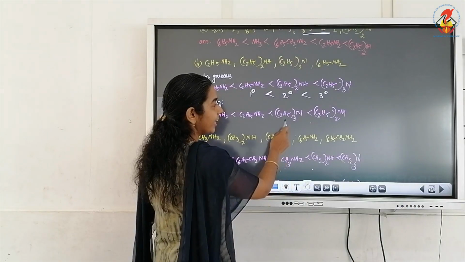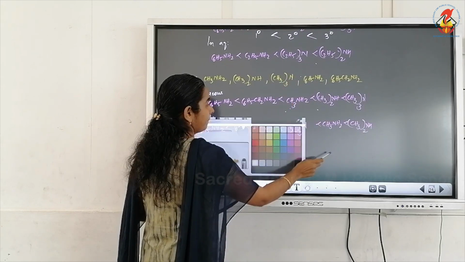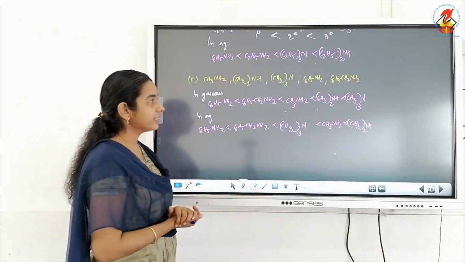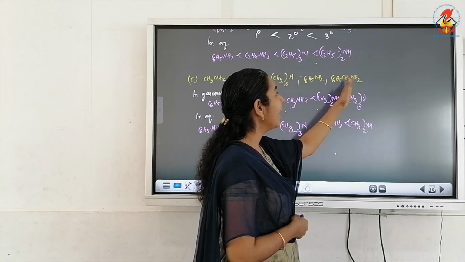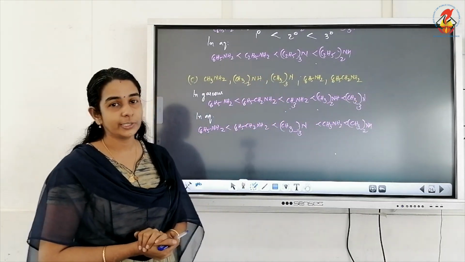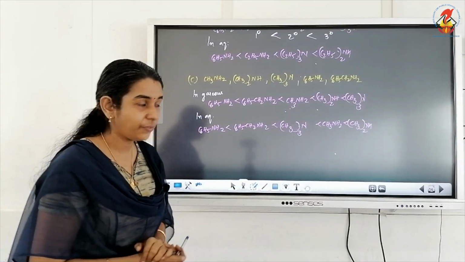In the textbook it is given as the decreasing order, but here it is asked to write the increasing order of basicity. In the next question also, if you look at it, 3 different types of methylamines are given: a primary methylamine, a secondary methylamine and a tertiary methylamine. Along with that, aniline and C6H5CH2NH2, benzylamine, are also given. So here also we have to write separately for gaseous and aqueous phase.